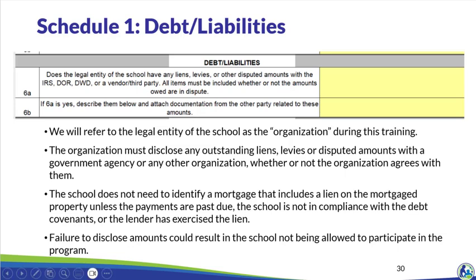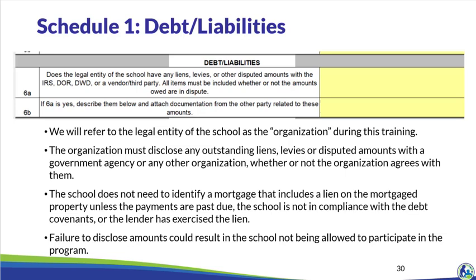This slide contains a screenshot of the middle part of the schedule labeled Debt Liabilities. In question 6A, the organizations must disclose any outstanding liens, levies, or disputed amounts with the government agency or any other organization. This line item is not for disclosing mortgages and loans that are in good standing.